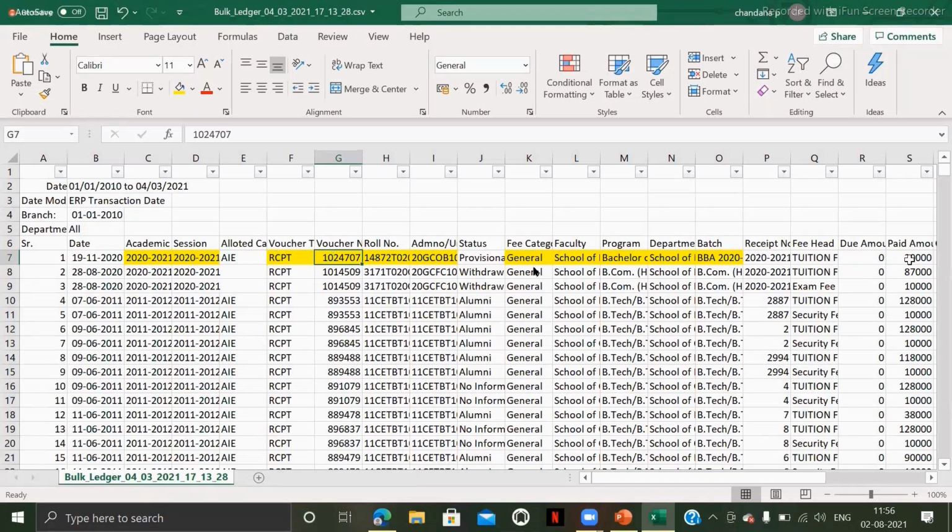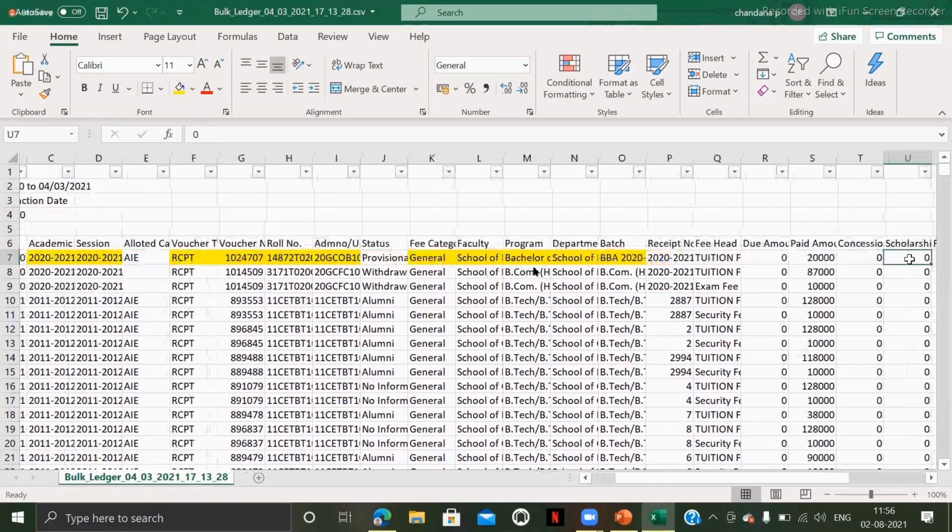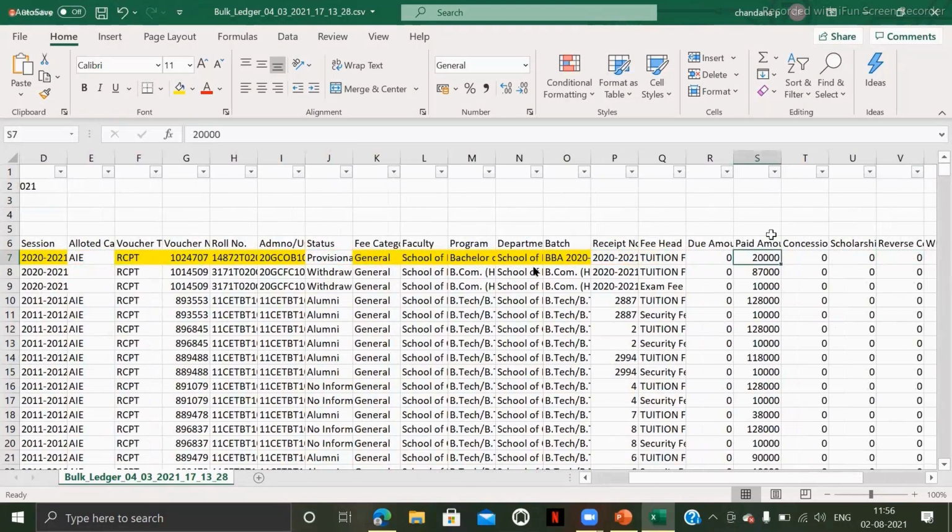And apart from this, whatever amount the student is paying, any kind of amount, that will be coming to a specific fee head.